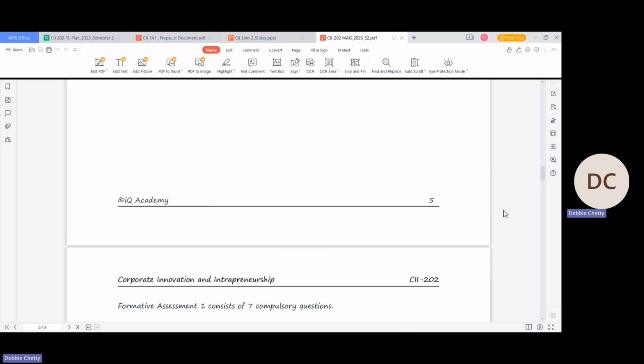You write for 5 marks, you write for 15 marks, you write for 7 marks, you write for 3 marks, you write according to mark allocation. That is very important. You do not write one word answers, and you do not leave anything blank. Make sure you answer all questions, because all the answers are found in your study guide. It explains in your study guide as well, right? That is very important. You should not leave any question blank, because you will lose marks.